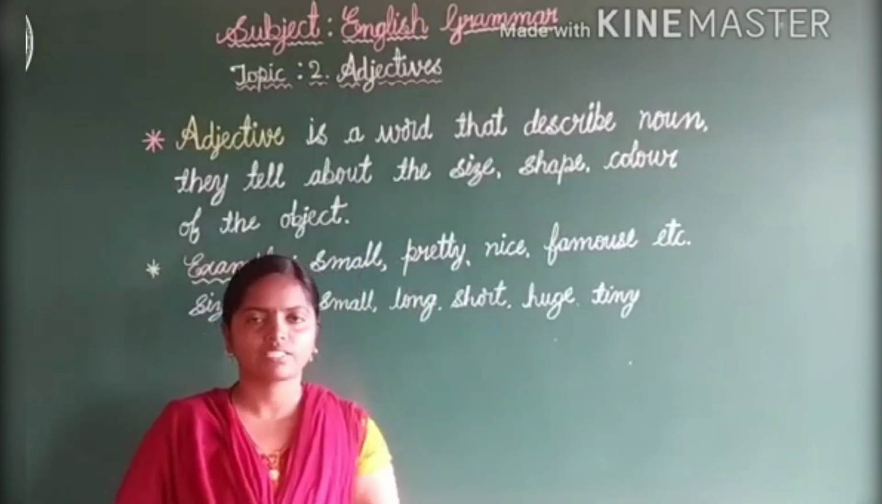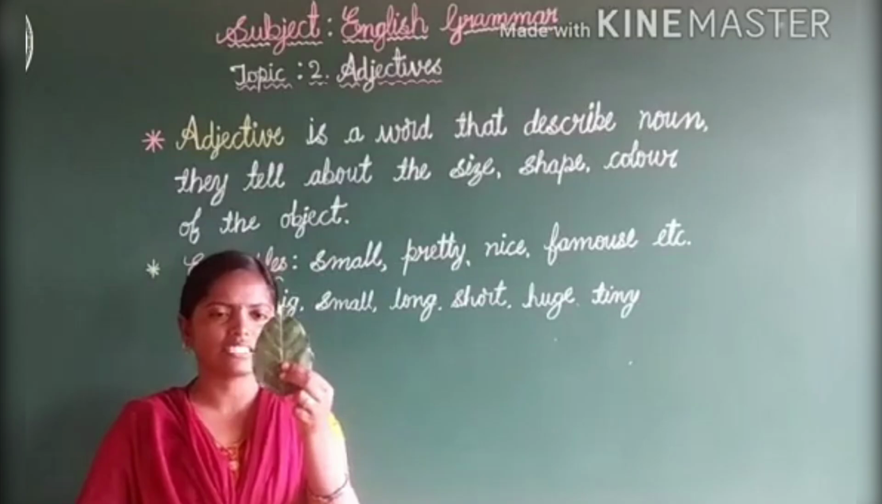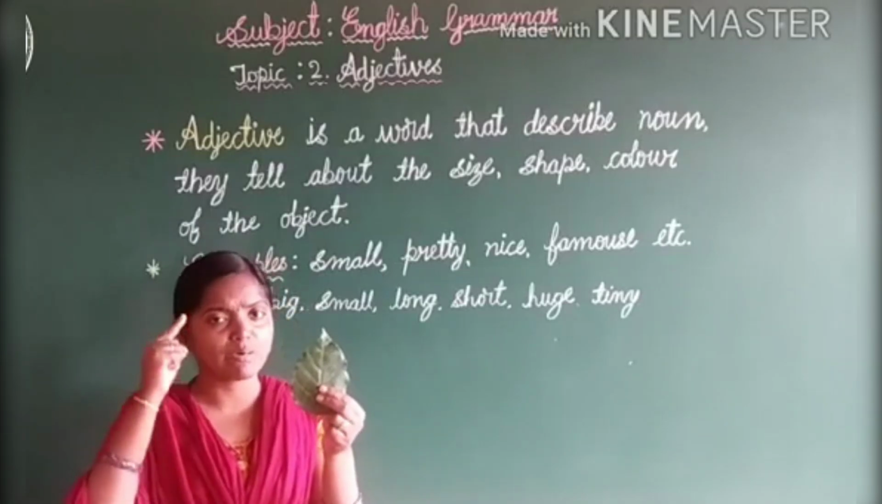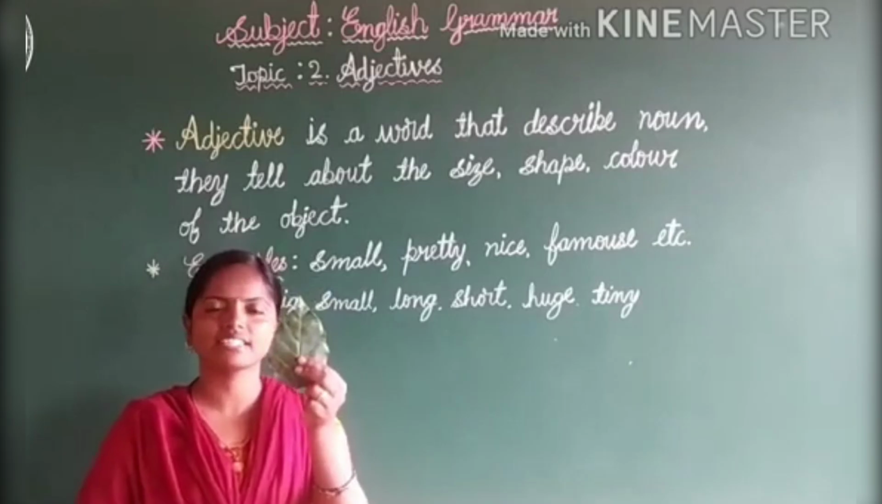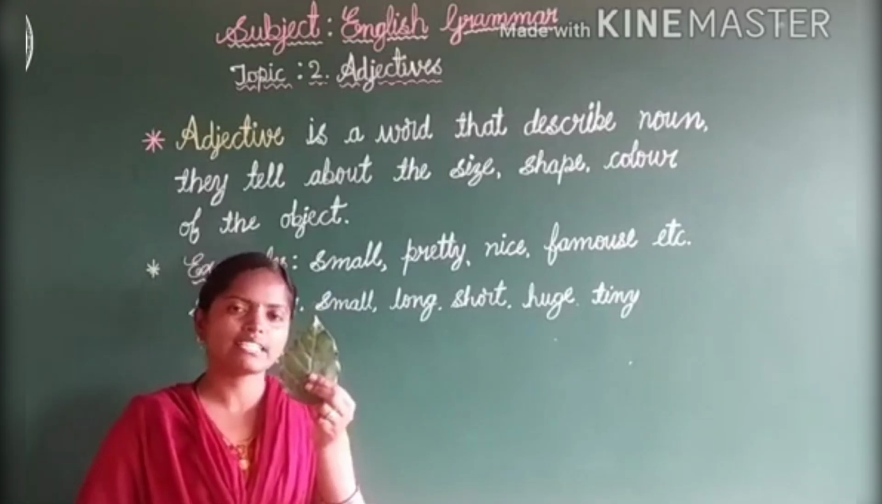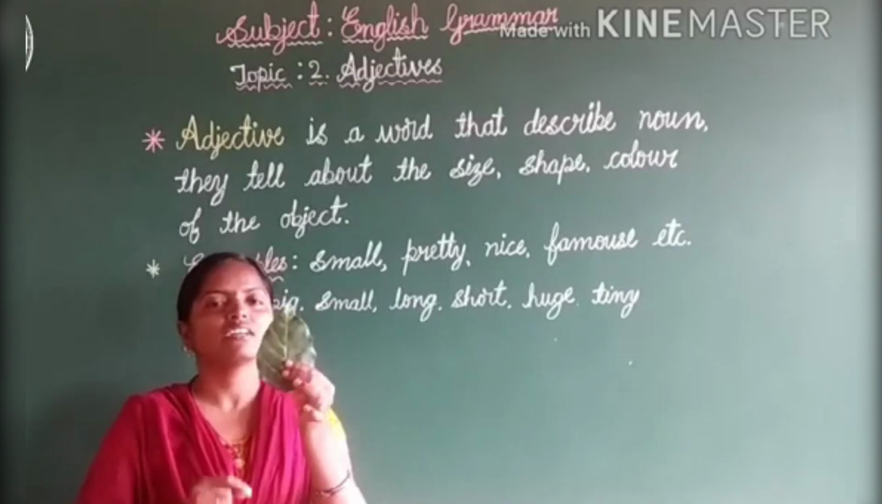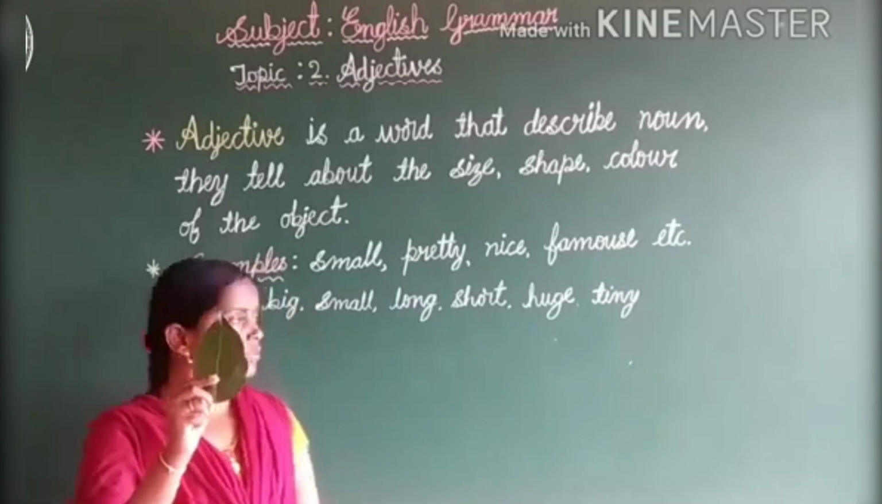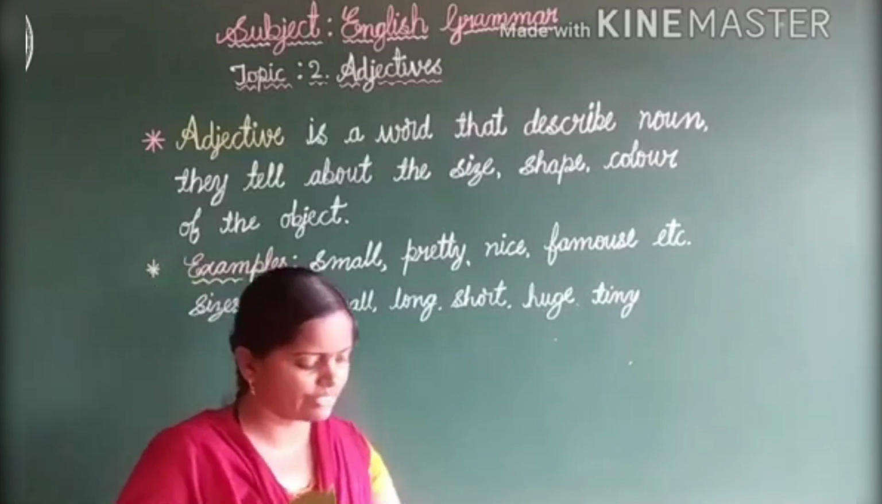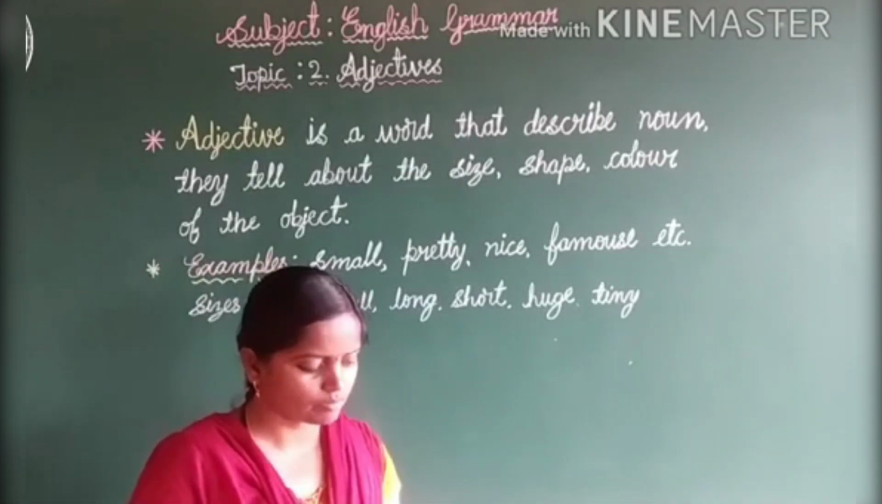Isn't it? So, look here children. Just look at this thing. What is this? First, remember the nouns. What is this thing? This is the leaf. How is the leaf? What is the size of the leaf? This is the big leaf. See, big. It is an adjective, right? This is the big leaf. Just look here now.